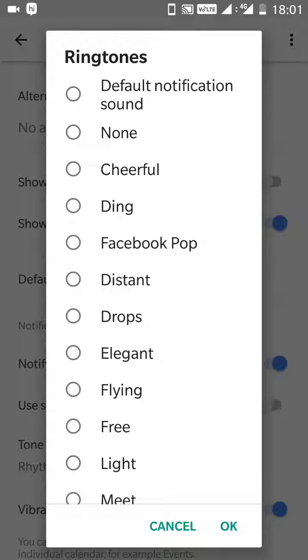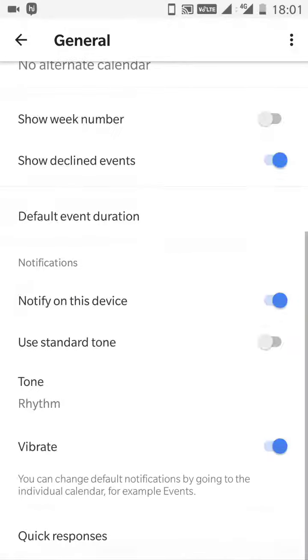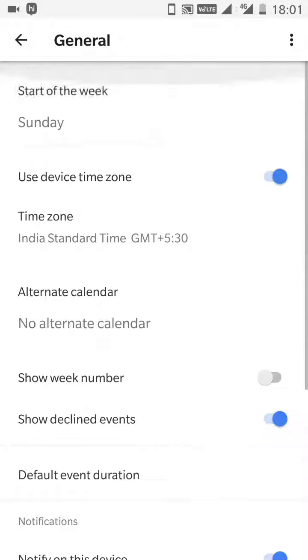The default one will be like this sound, and it's not audible, so I would rather keep this one. And then click on vibrate for even more attentiveness.